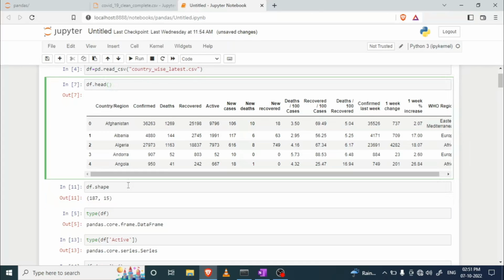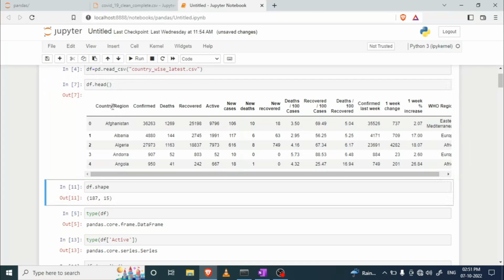Now I want to know how many columns and rows are currently in the data frame. How can I identify that? We have an attribute called shape. You must remember that in the NumPy library, we also have an attribute called shape.